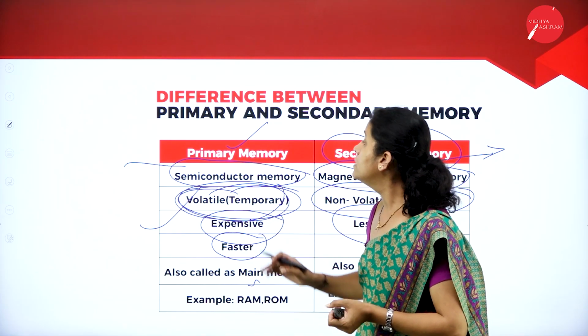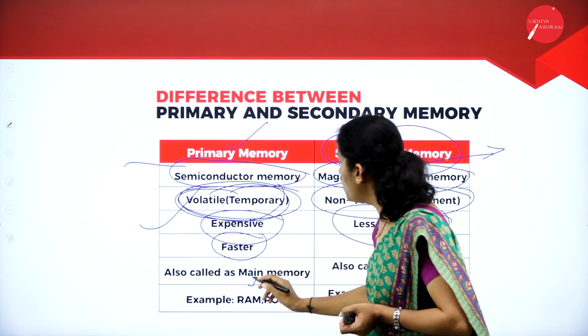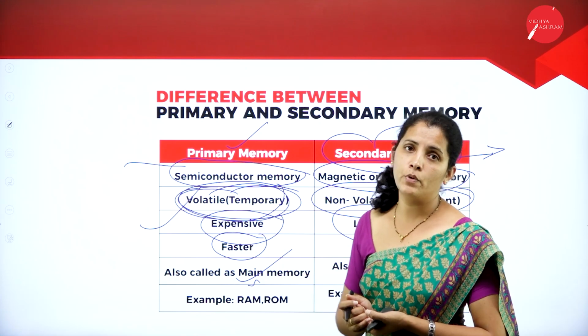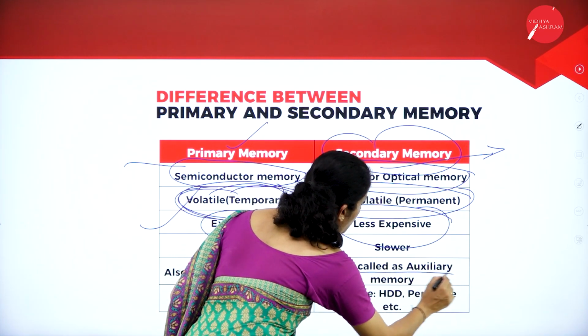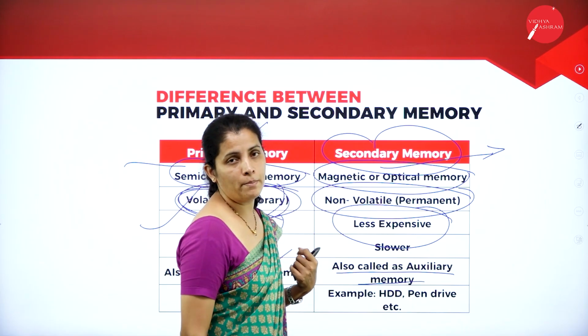Moving further, the primary memory is also called main memory, whereas the secondary memory is also called auxiliary memory.